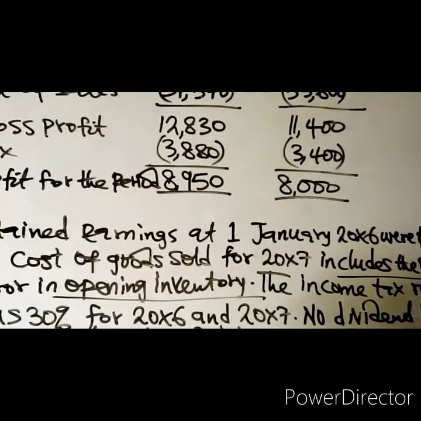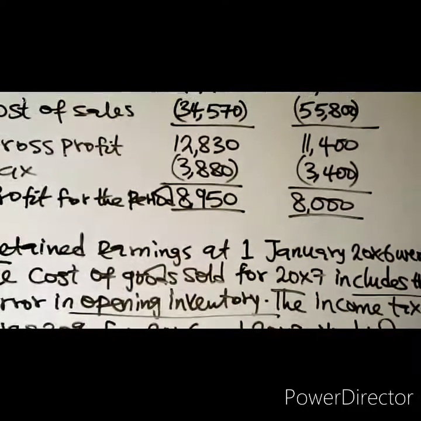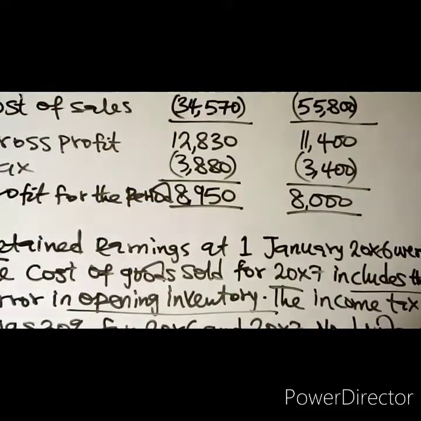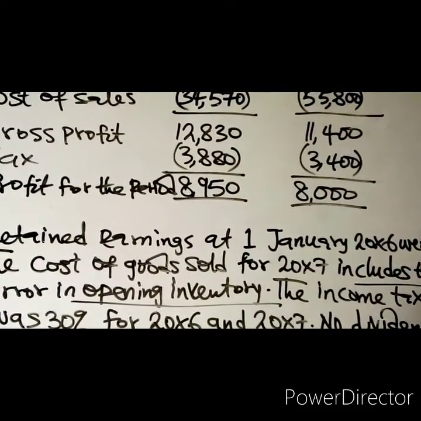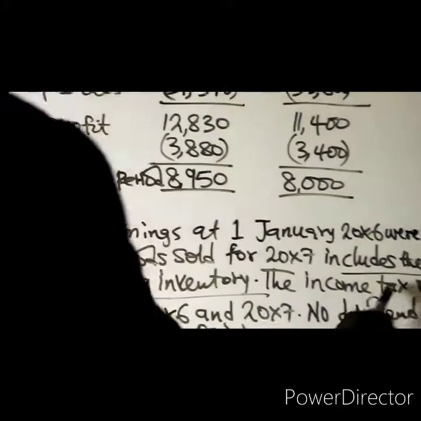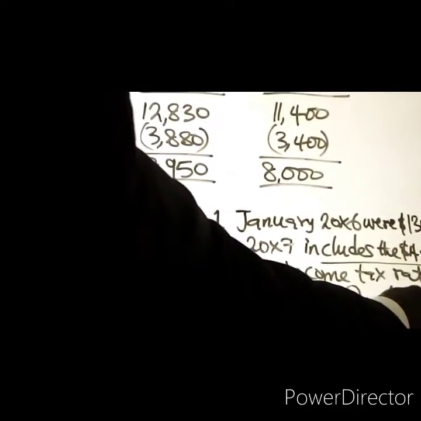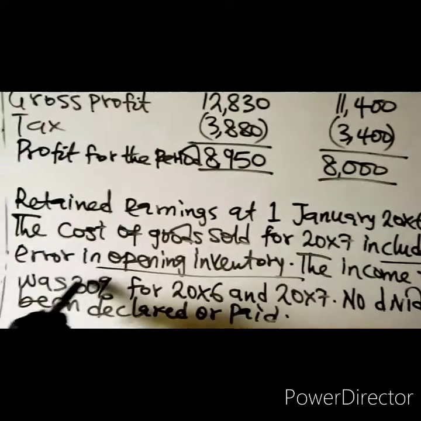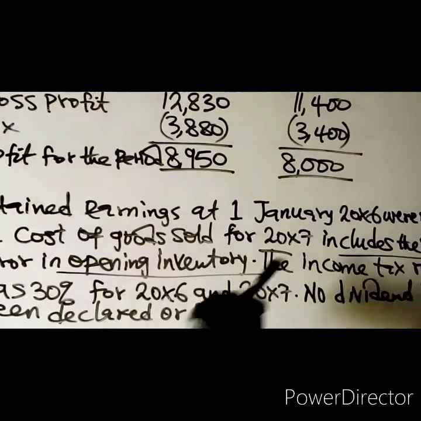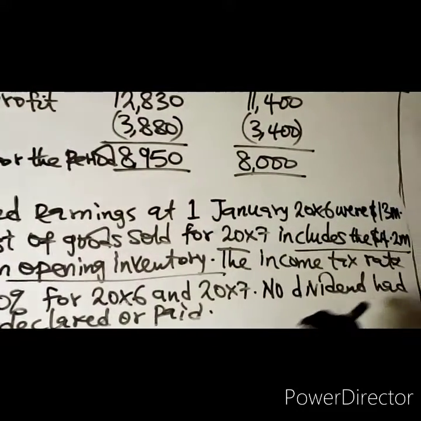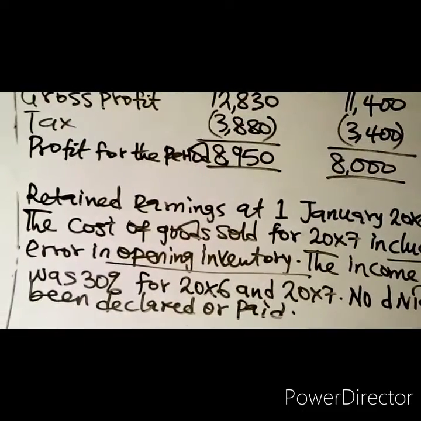No, it will have been reported as closing inventory for 20X6, now opening inventory for 20X7. That error has been included. The income tax rate was 30% for 20X6 and 20X7. No dividend had been declared or paid.